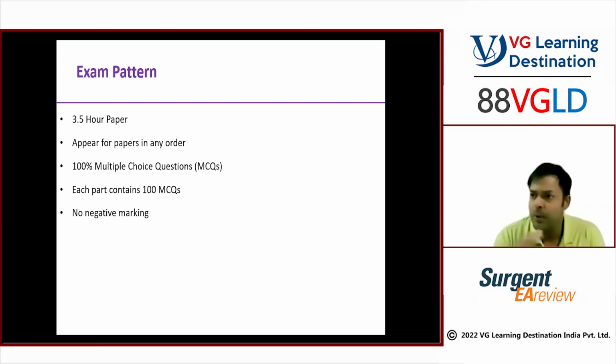In this case, you can appear in any order. That means you can appear in part 1, part 3, part 2, or part 2, part 3, part 1, any sequence, whatever you like. There is no compulsion that you have to go 1, 2, 3. Not at all.